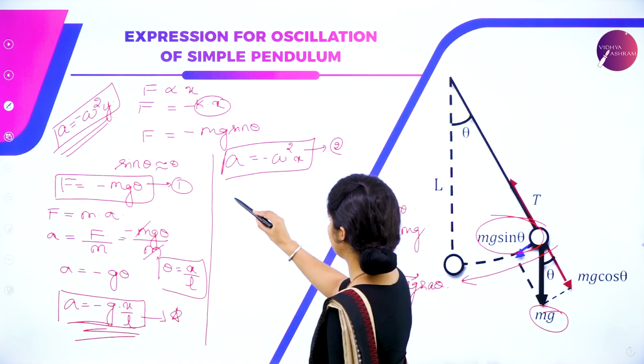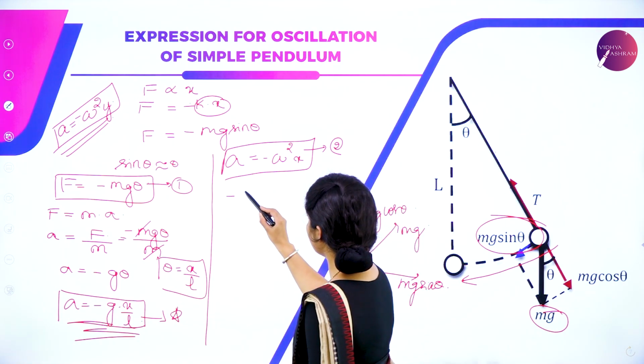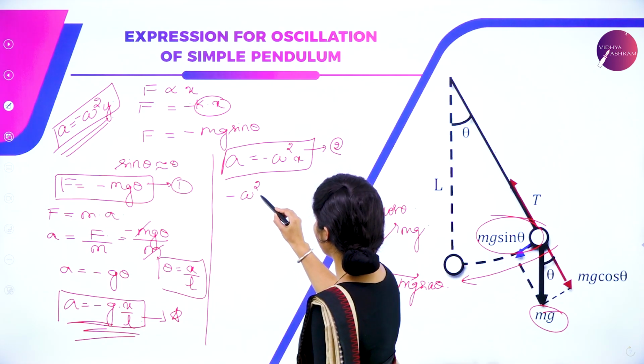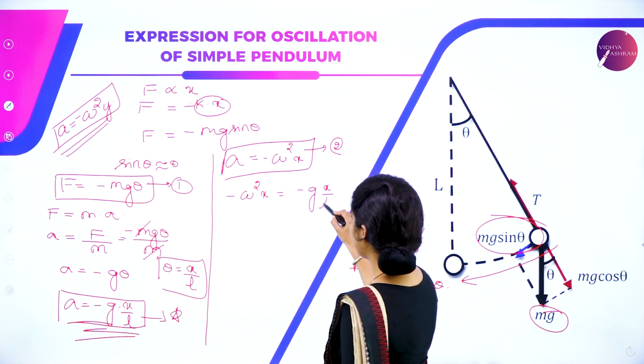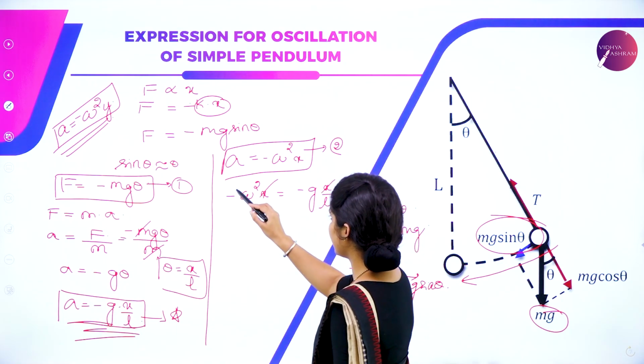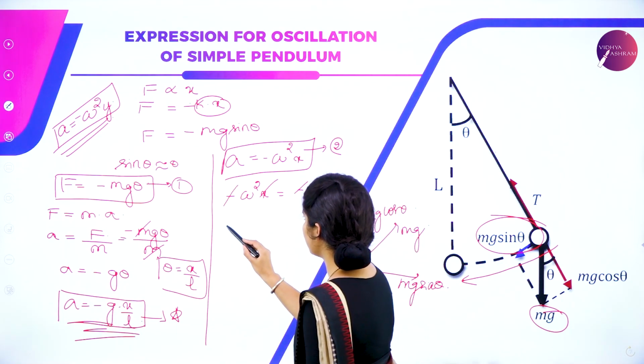Equating star as well as 2, we have minus omega square x is equal to minus g x by L. x cancels with x and the negatives cancel.